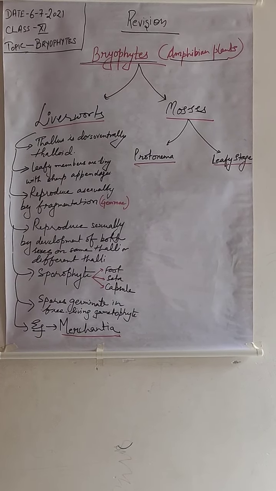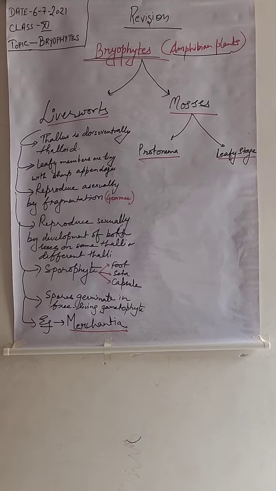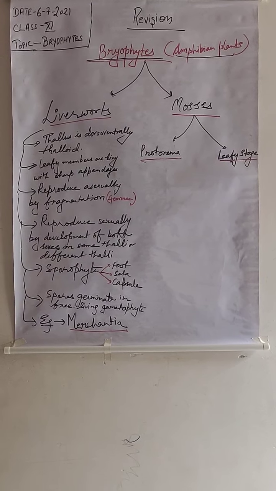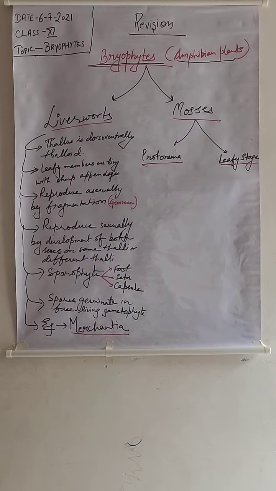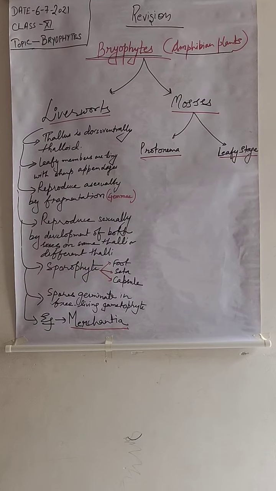The example we can see is Marchantia, which consists of rhizoids, gemma cups and archegoniophore or antheridiophore, if it is present on another, different thalloid structure or different thalli. So it may be a female thallus or a male thallus.